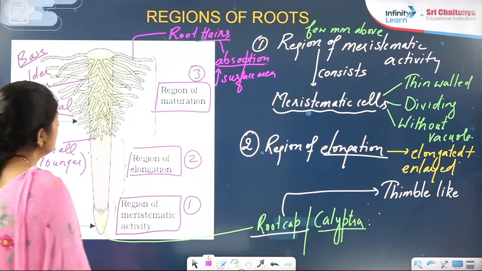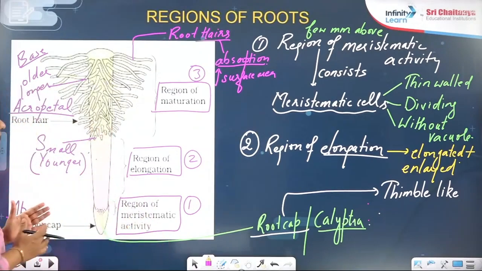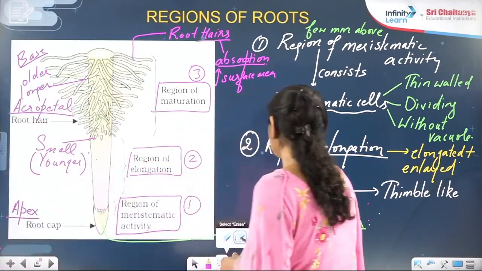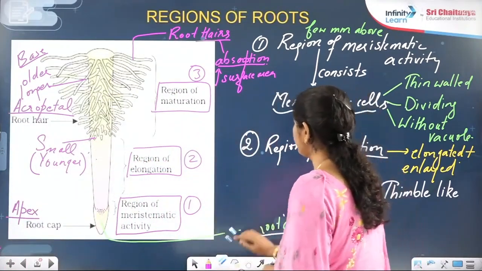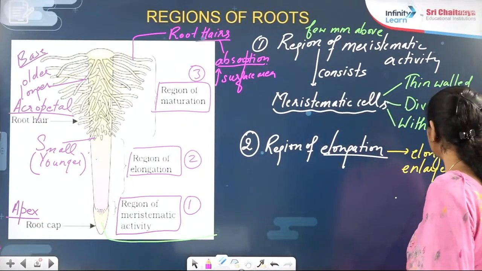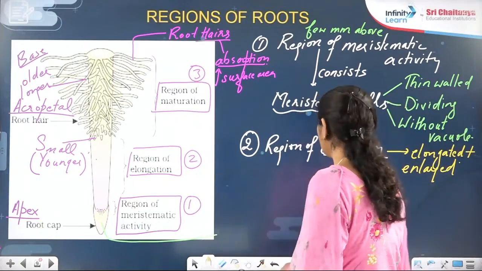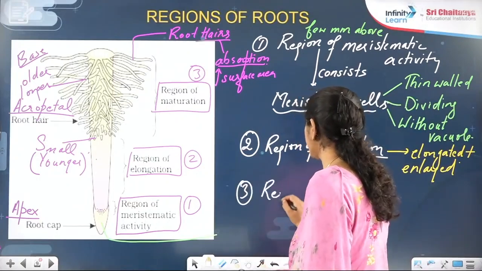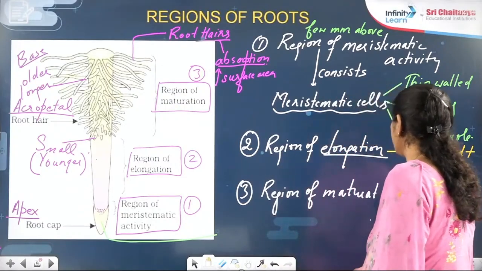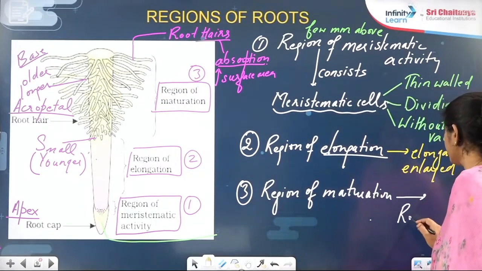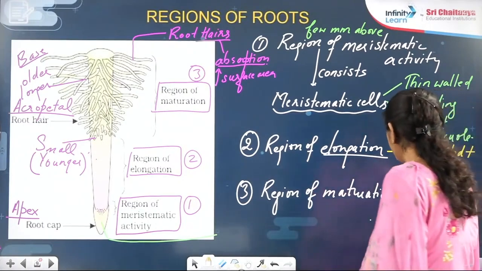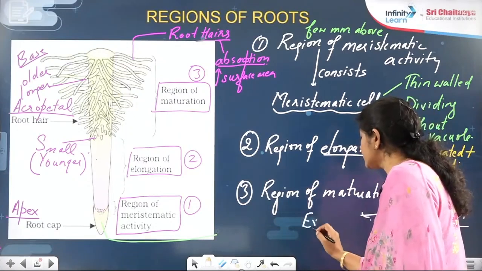Right? So just now we have completed the three regions of the root. First we discussed the region of meristem, then the region of elongation, then the third one, the region of maturation, right? And what is the main feature over there? Presence of the root hairs. And root hairs are exogenous in origin.